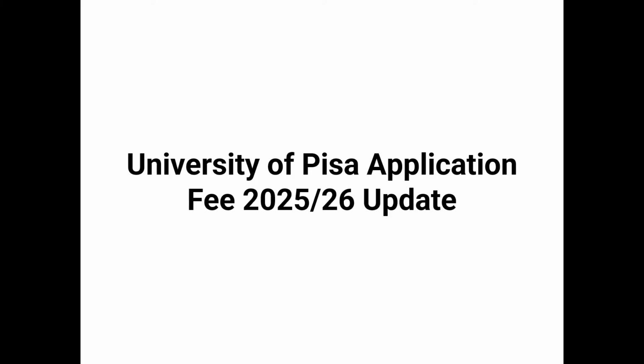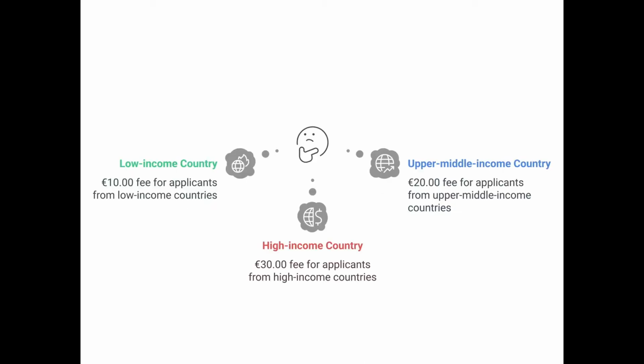So what is the application fee? Well, previously the University of Pisa did not charge any application fees for international students. However, starting in 2025, students holding a foreign qualification must pay an application fee to submit their admission request. The fee structure is categorized into three categories: low income countries, high income countries, and upper middle income countries.